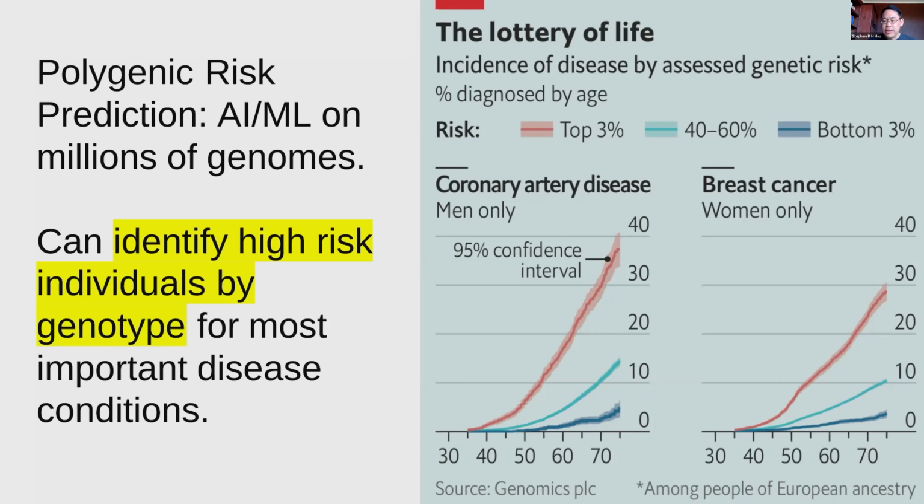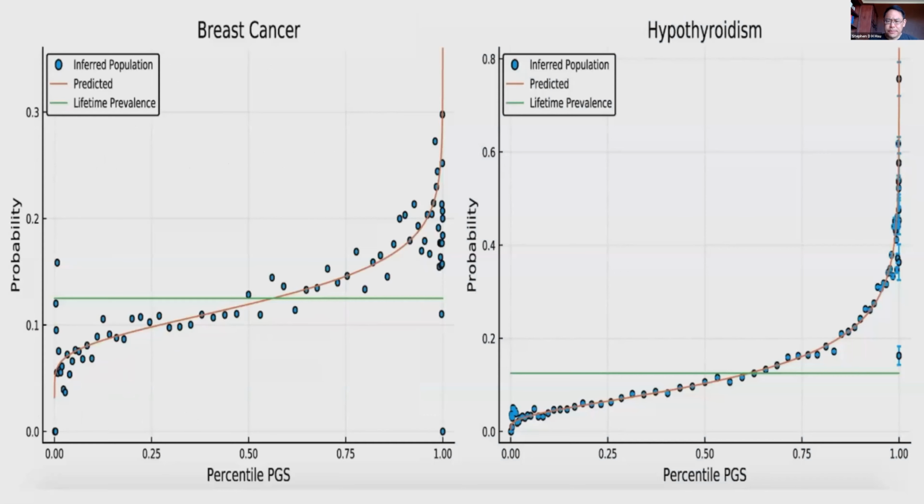I'd like to comment that the number of women who, through polygenic risk scores, can be identified as high risk for breast cancer is about 10 times larger than the number of women who carry the BRCA variant. So it's a much larger population of women that are walking around not knowing they're high risk for breast cancer, but we can easily identify them now.